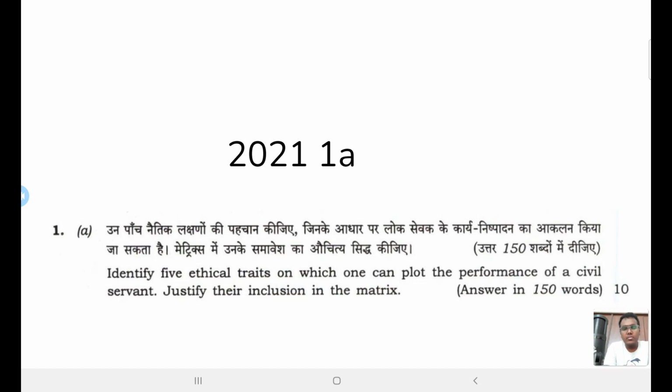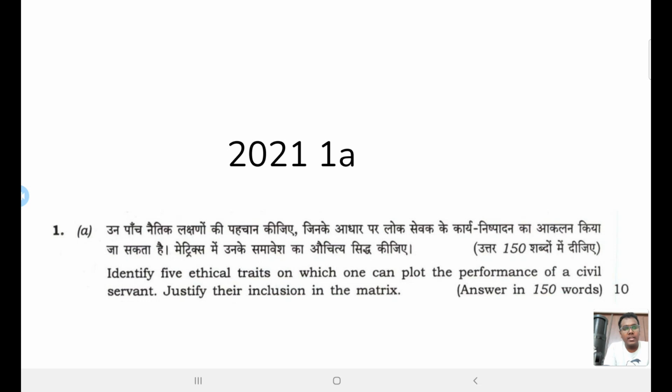Today we will discuss 2021 1A. From today we will start part A. Before watching this video you should have attempted this question at least once. Primarily, when we are discussing part A, we are discussing it to improve your understanding. I am trying to explain certain concepts through part A.